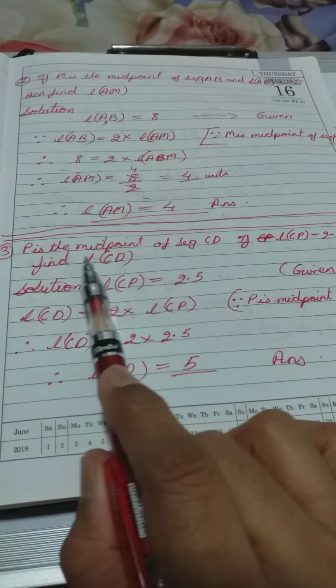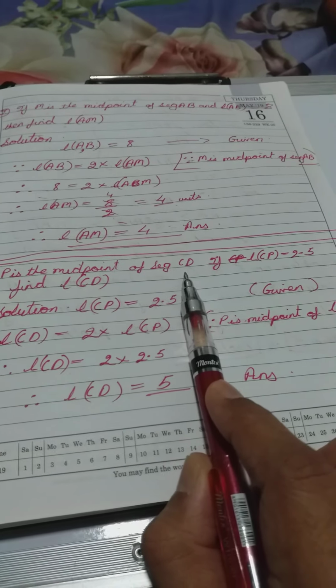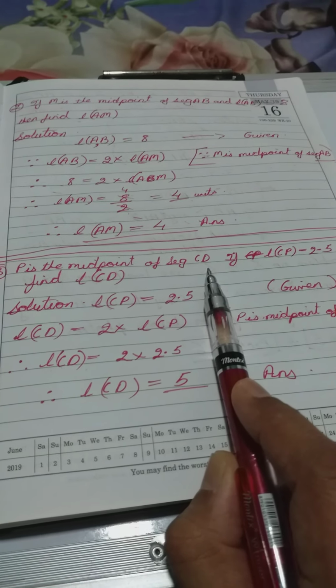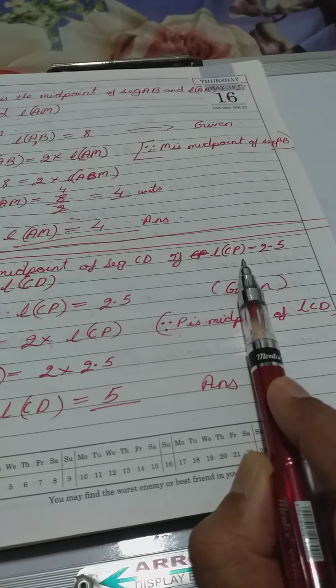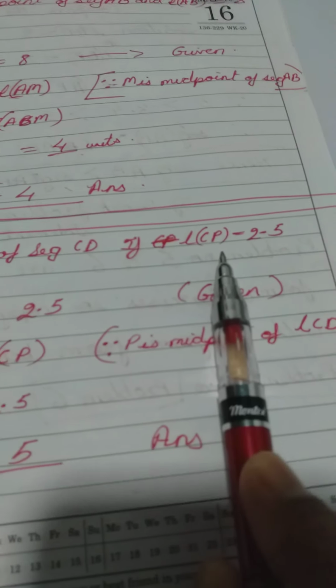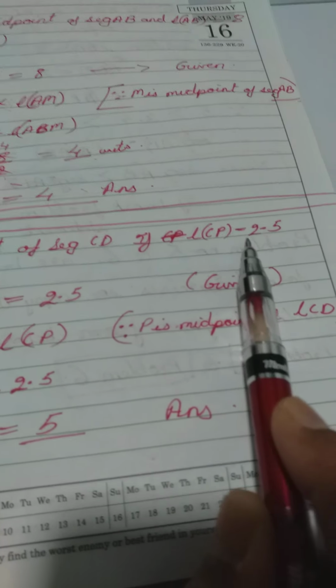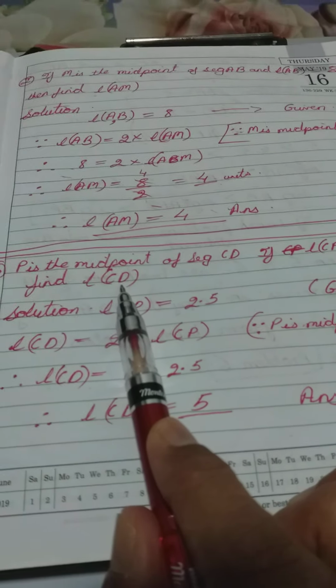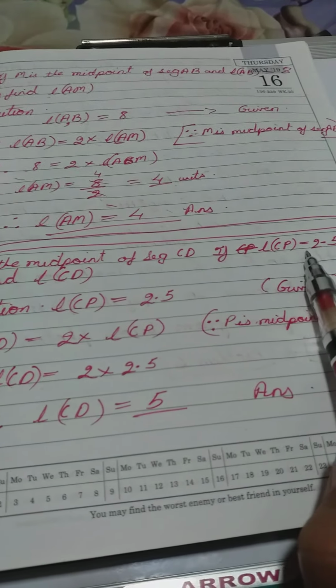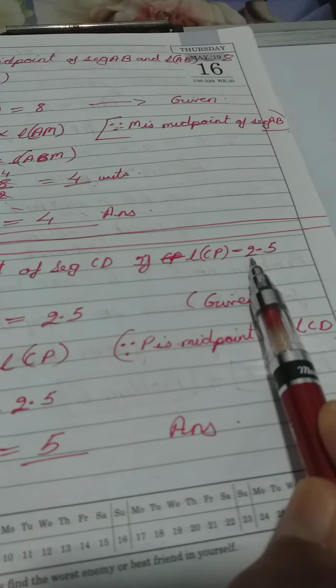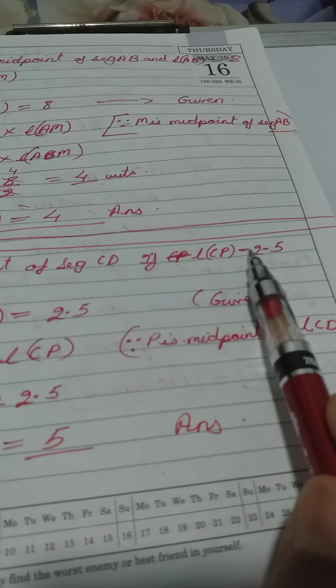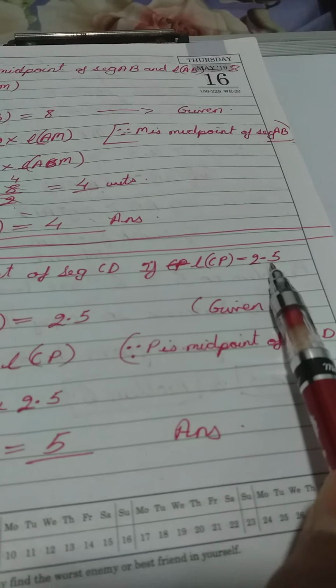Okay. P is the midpoint of segment CD. There is a segment CD where P is the midpoint. What length have they given? Length of CP. CP is 2.5, and find CD. If P is the midpoint, then what will be the length of the entire segment? It will be CP plus CP, or 2 into CP.